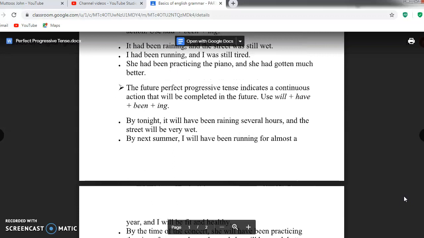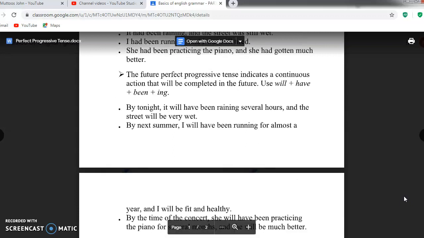The future perfect progressive tense indicates a continuous action that will be completed in the future.